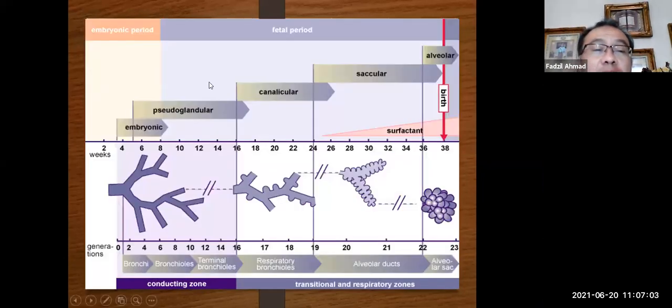For embryonic, pseudoglandular, canalicular, saccular, you can see the development in anatomy: bronchioles, terminal bronchioles, respiratory bronchioles, alveolar duct, and alveolar sac.